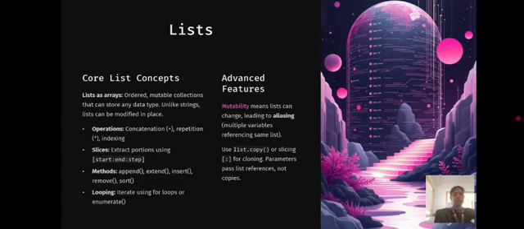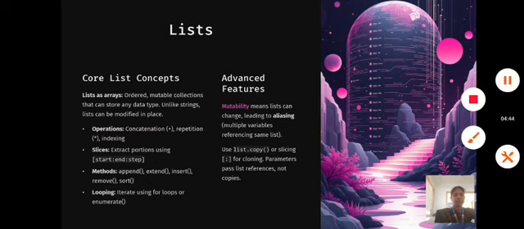And then list advanced features. Mutability means a list can change, leading to aliasing. Use list and copy or slicing for cloning. For parameters, lists pass references, not copies.